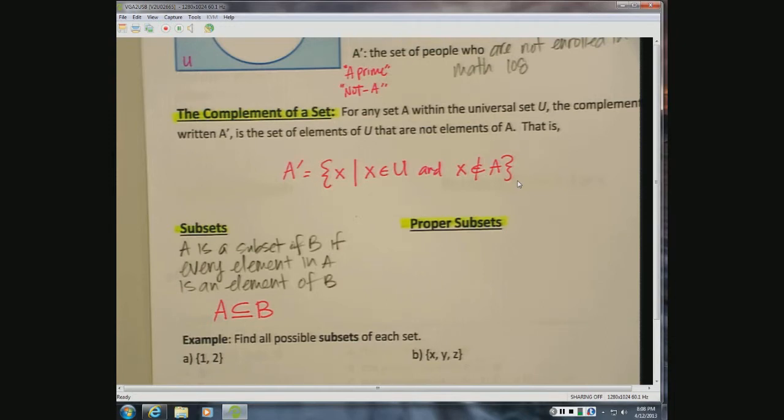It could be that these two sets are equal. Now, if this was an algebra class, we could say less than or equal to compare two numbers. You can almost think of this line underneath like that. A is a subset of B, or A could be exactly the same as B. That works. A proper subset is when every element of A is also an element of B, but A and B are not equal. So it's a more restrictive case.